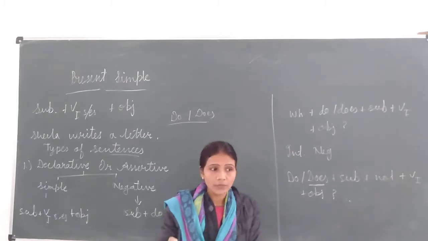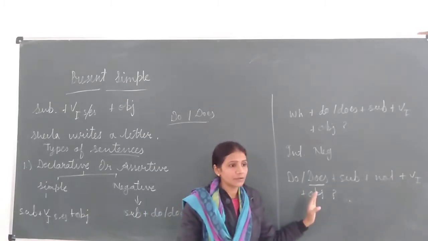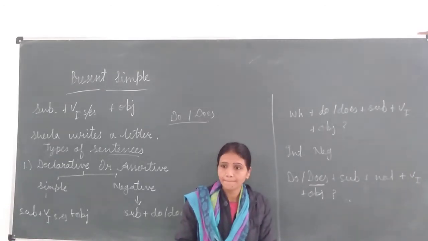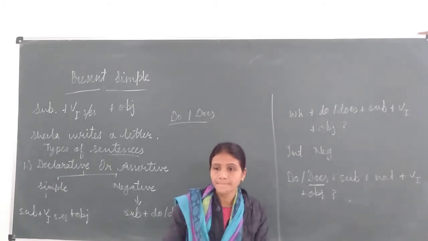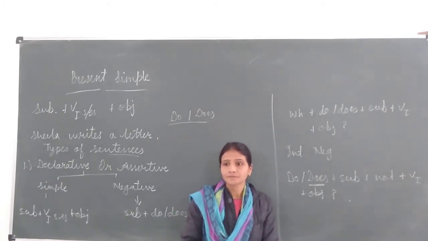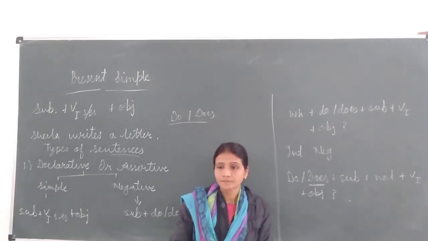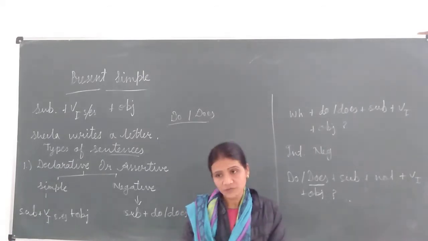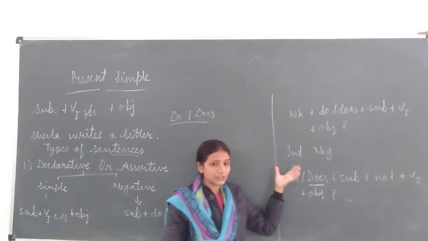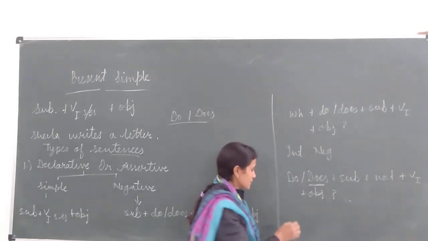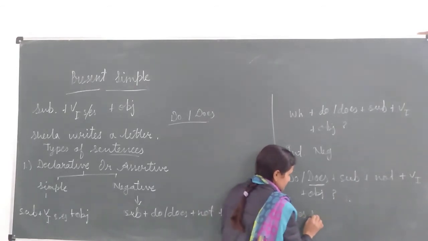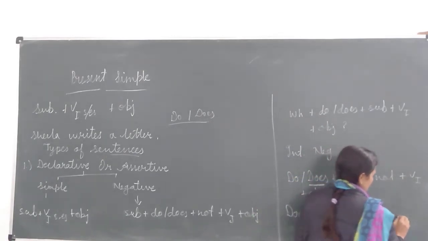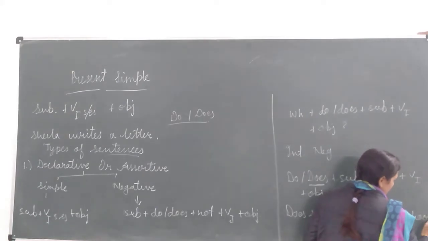And interrogative negative, anyone can give an example of interrogative negative? Yashvi. Does she not come to school? This will be the example of a interrogative negative sentence. Okay? Example I am writing. Does she not come to school? And at the end question mark.